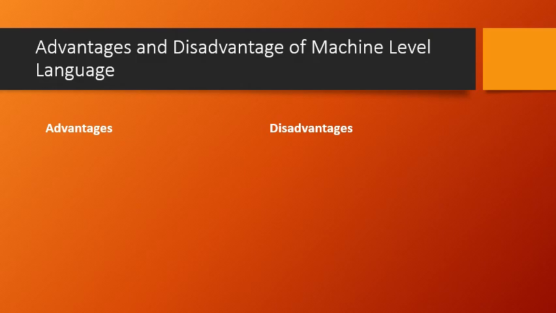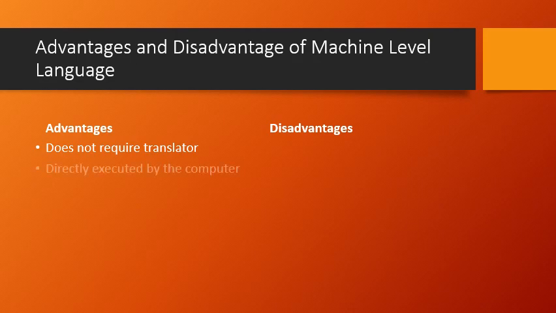Okay, now we have gone through what we mean by machine level language and its characteristics. Let us try to put them in terms of advantages and disadvantages. The first and most important advantage of machine level language is that it does not require a translator. Yes, it doesn't require a translator, because the code or instruction we have written is directly understandable by the machine itself, zeros and ones. So there is no requirement of a translator.